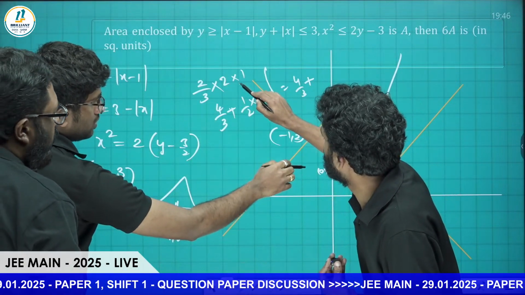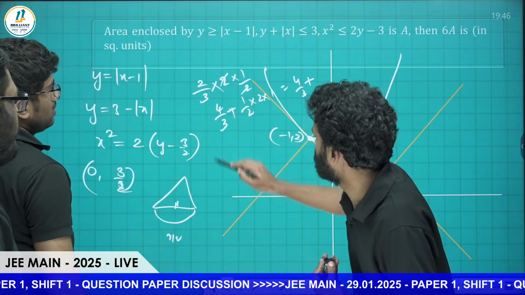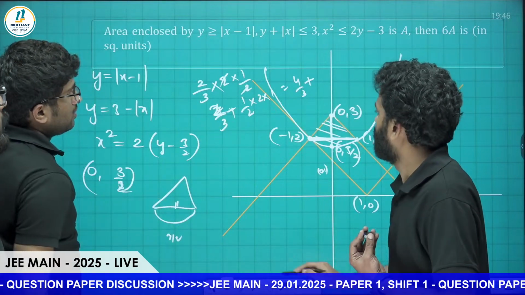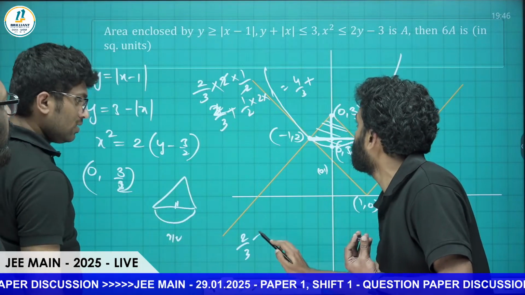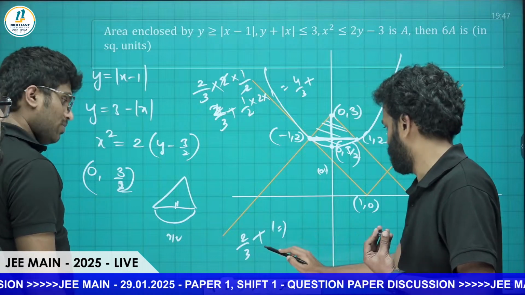3 by 2... 1 by 2. Thank you, sir. That is 2 by 3, right? 2 by 3, sir. The net result will be 2 by 3 plus 1, that is 5 by 3 square units.